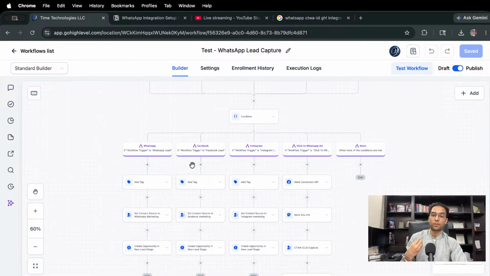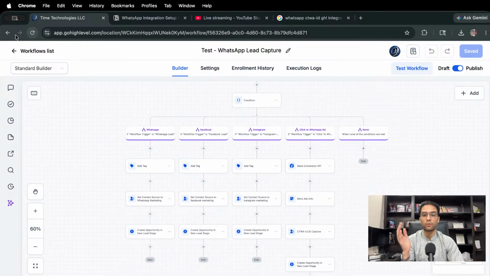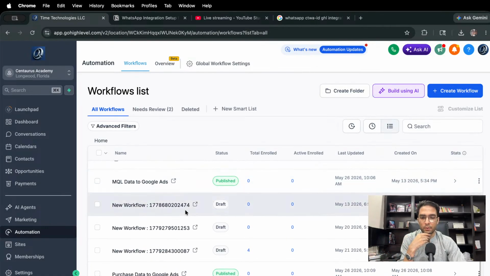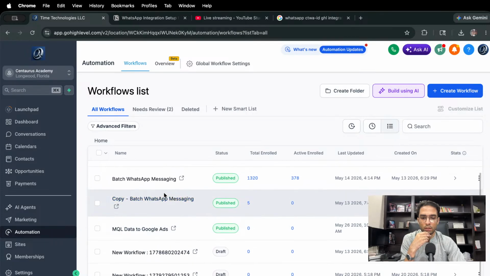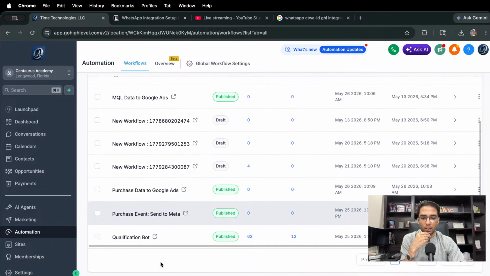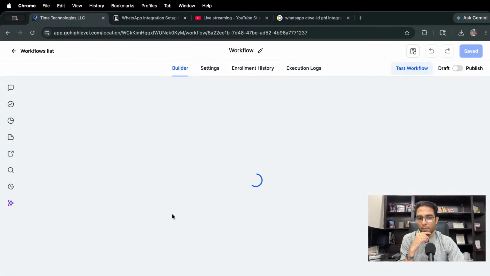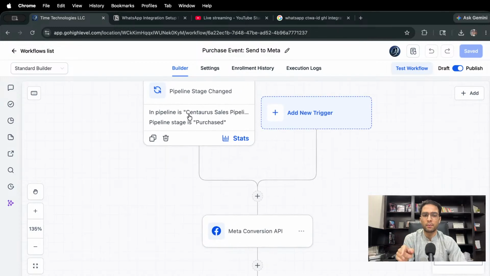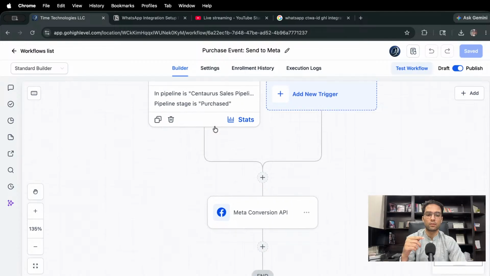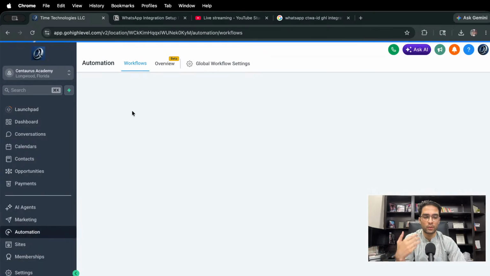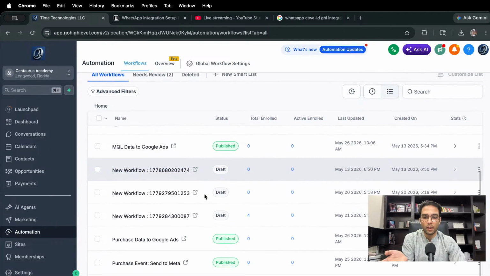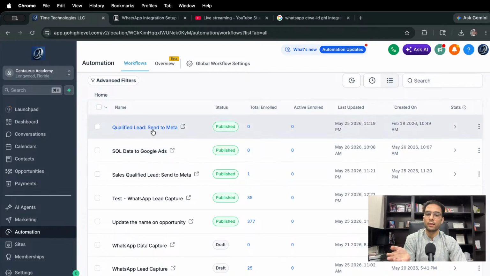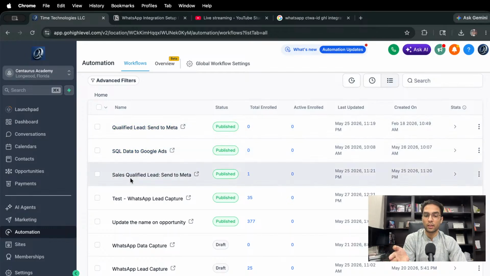So this is basically a workflow which is quite big, but it functions, and now that we have captured all the information, we've got to send it back, right? How we send it back is pretty simple. This one is the Google one, and let's see, if you have a purchase event, send to Meta, right? I've created multiple events here. So if in the Centaur pipeline the stage changes to purchase, send the event back to Meta. This is how we have created multiple workflows. And as you can see here as well, you have qualified lead sent to Meta, sales qualified lead sent to Meta.